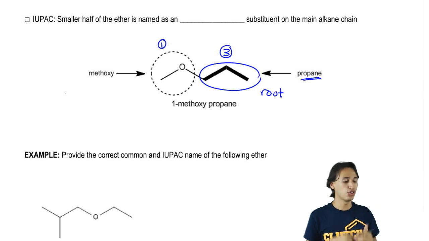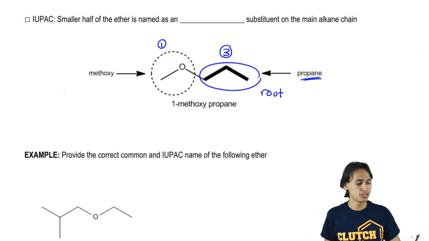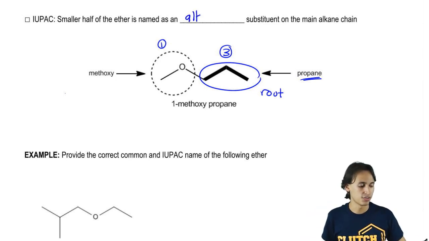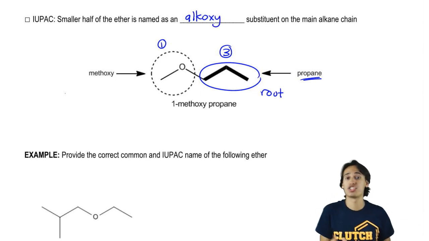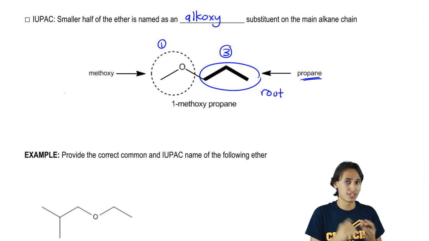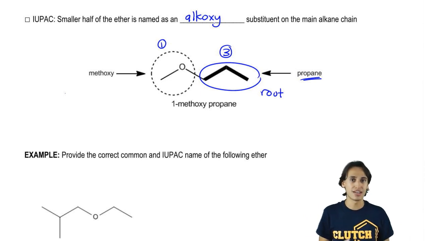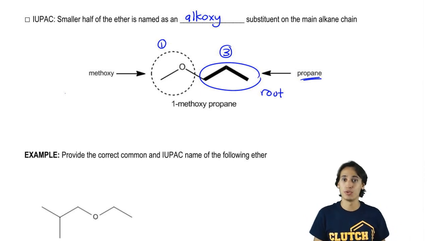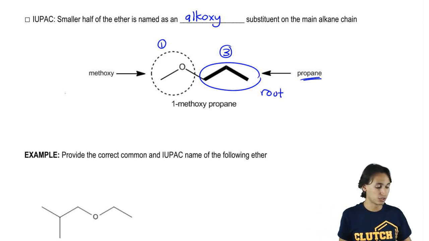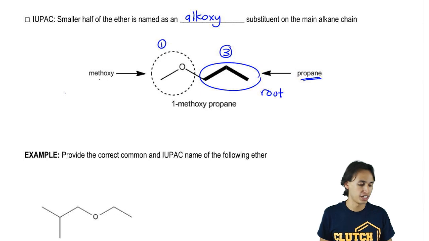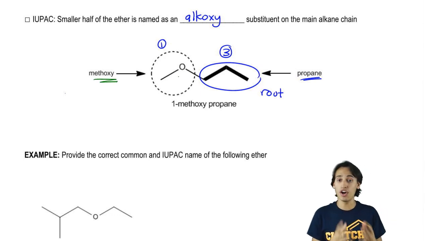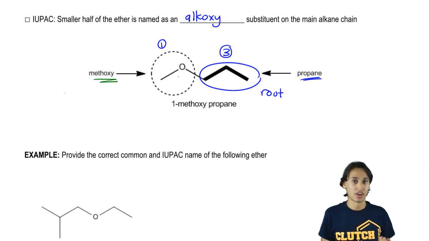Okay? And the way that we name OR groups is as alkoxy groups. Okay? So alk just stands for the number of carbons in the chain. So you can imagine that if it was a 4 carbon chain, it would be butoxy. Okay? 4 carbons. So in this case, this one's really easy. I just have a 1 carbon chain attached directly to the O. So this would be considered methoxy.